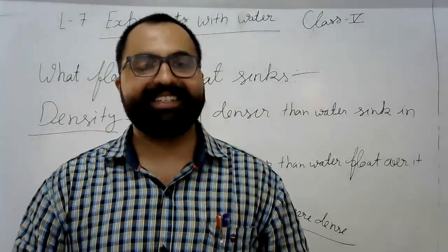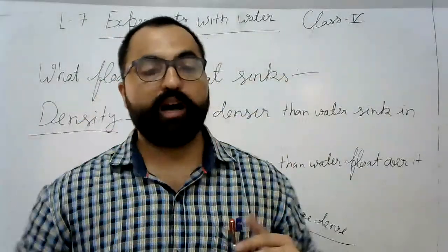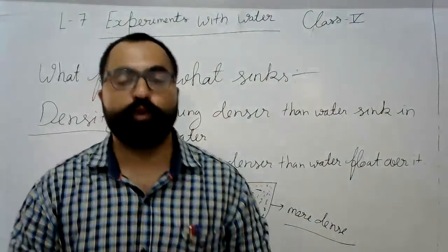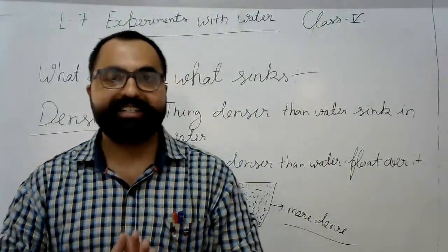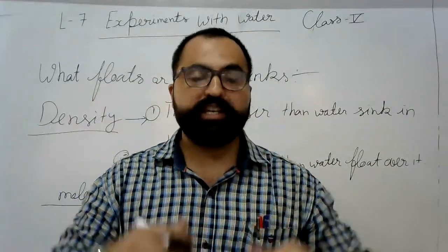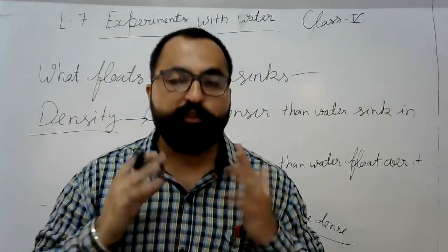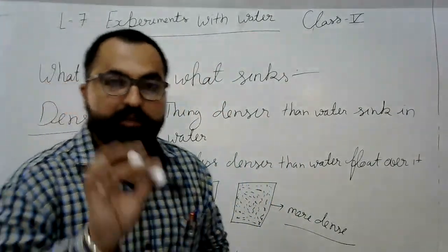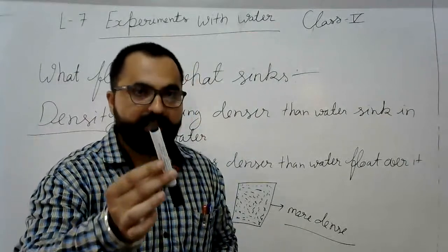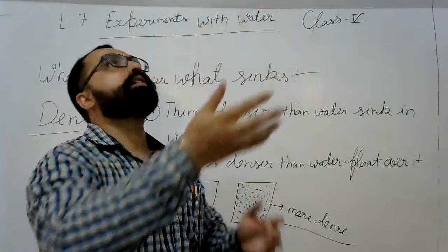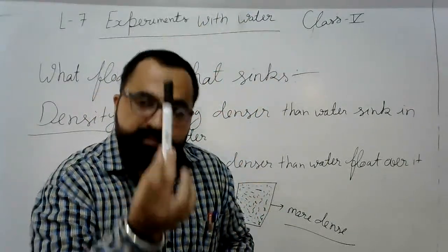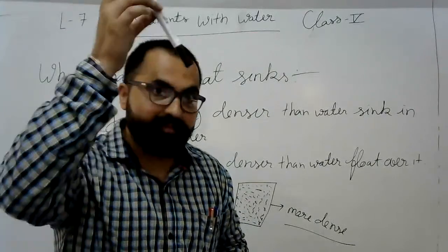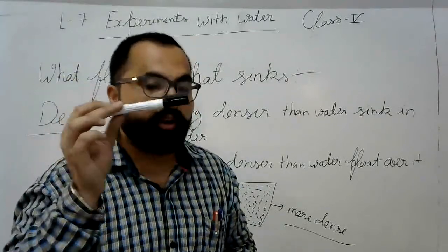So the next one is how the ship floats. One person asked me about that. How do ships float? Remember, last day I told you there are two types of force working on the water. One is gravitational force, and you know what gravity does. Gravity pulls everything down. If I throw this pen like this, it comes down. It is not flying. It is not stuck in the air. It comes down. And what kind of force works behind it?